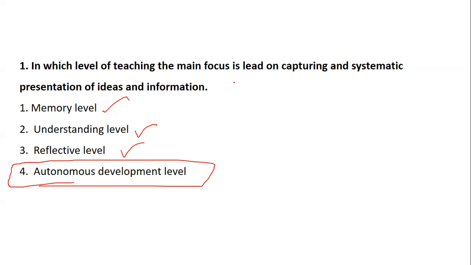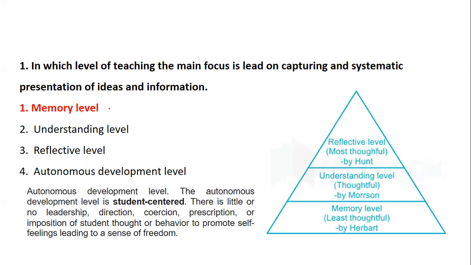That happens in the memory level. The memory level was brought by Herbart; it is the least thoughtful, but it focuses on capturing and systematic presentation of information for students by the teacher.